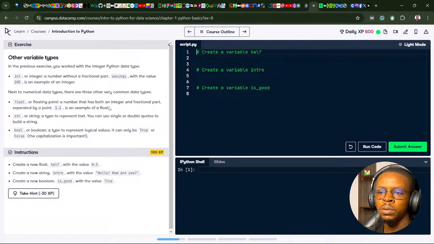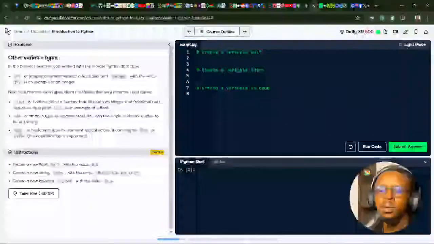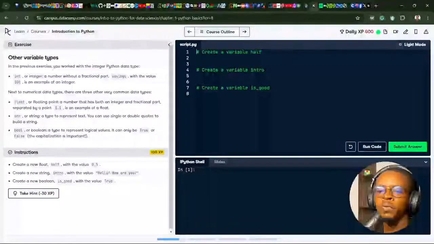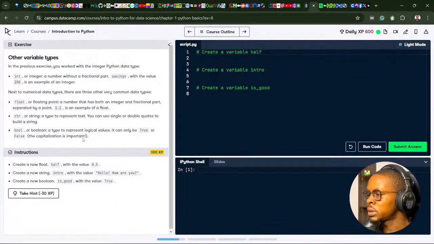Should we say this is a decimal number or a float? Probably float, since there's another data type called decimal. Then strings, or str, a type to represent text. You can use single or double quotes to build a string. Then boolean, or bool, a type to represent logical values. It can only be True or False, and the capitalization is important. This is case sensitive, so you have to make sure you capitalize the letter T in True, and the F in False.